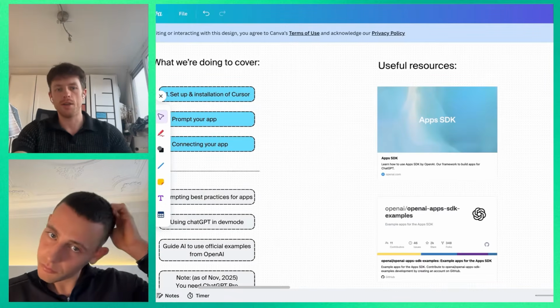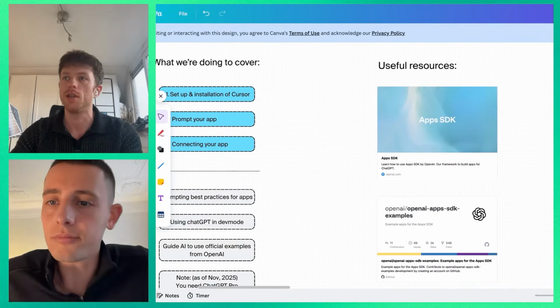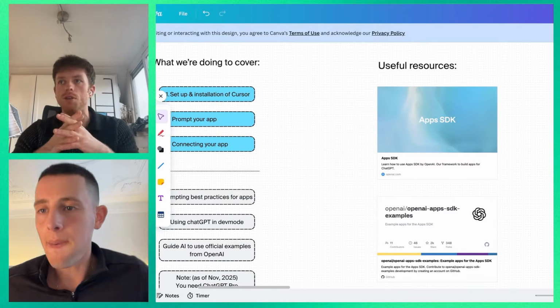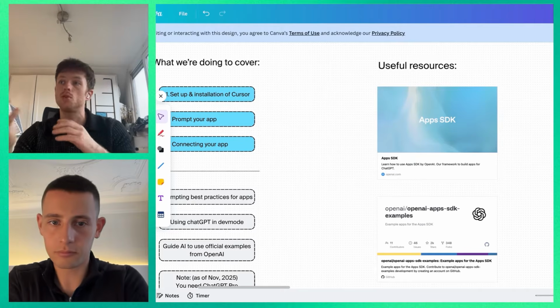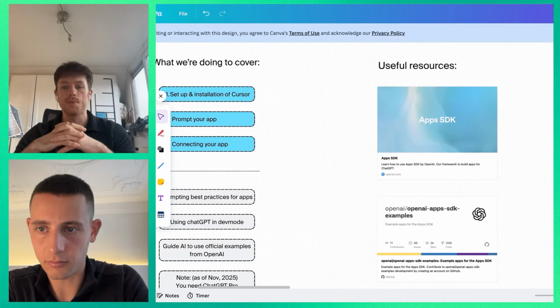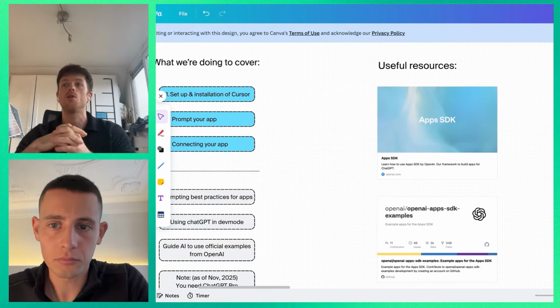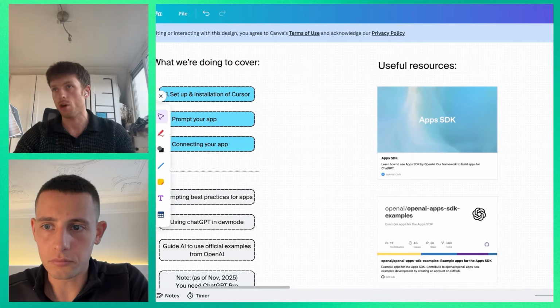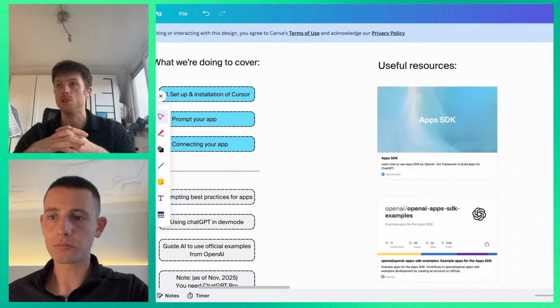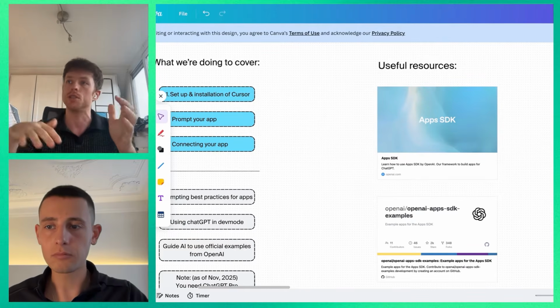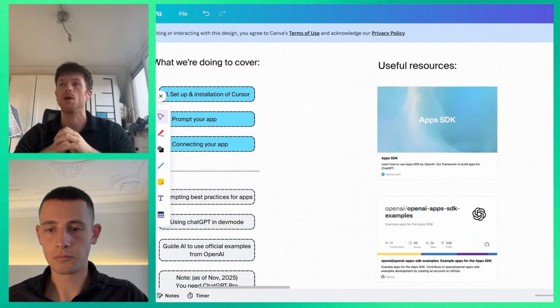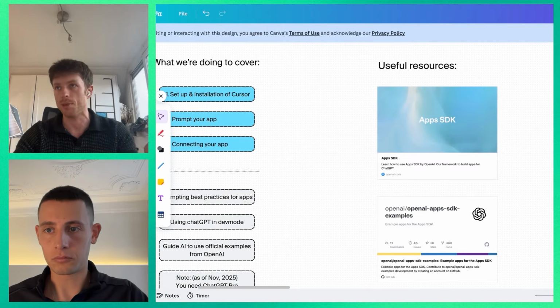Thanks. I think I've taken over the screen, and before we get our hands dirty, I want to run through some of the resources and tools we're going to be using today. The two useful resources I want to call out: one, of course, is the official docs. We'll have a link, but it's also easy to Google Apps SDK, and you're going to get all the latest documentation from OpenAI on how you can build an app in ChatGPT.